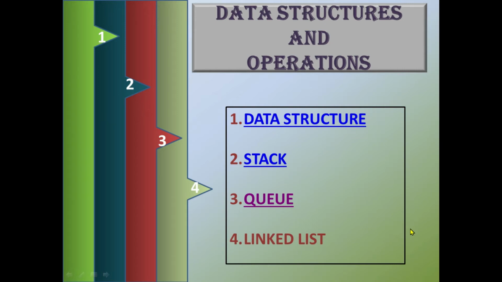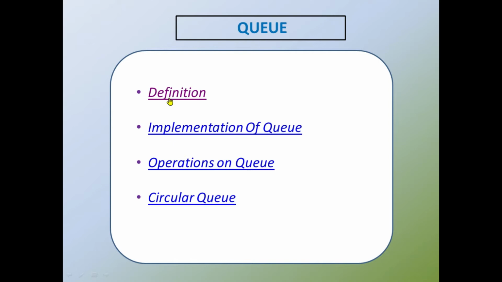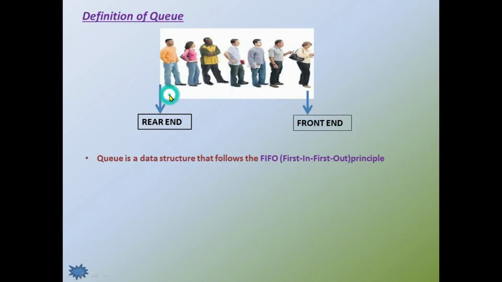Welcome back to the data structure and operation section. Today we will be discussing the second example of data structure, queue. So what do you mean by a queue, or what is the definition of a queue?